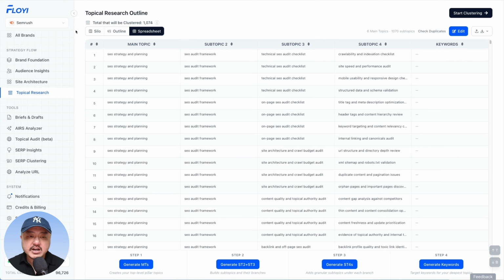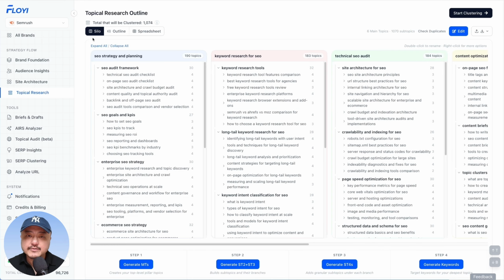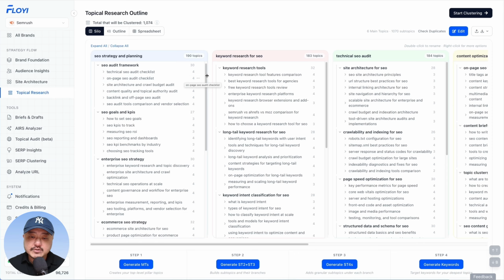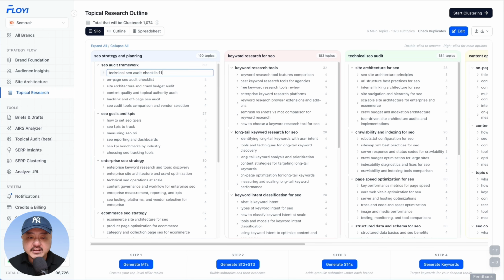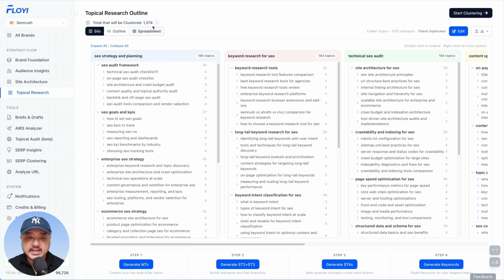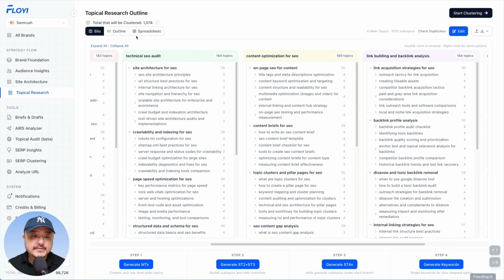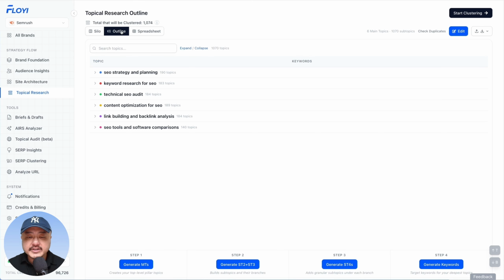Now we're bringing in a couple new views. We have the silo view for those of you who like more of a Kanban style columns view. Each column is scrollable and resizable. You can always double click into here and just edit however you want, and it'll all be saved across all the different views. So this is best to see the shape and balance of your topics across all the different pillars. Then for those of you who like more of a hierarchical style, we have the outline view.